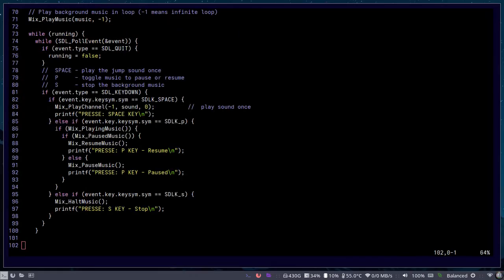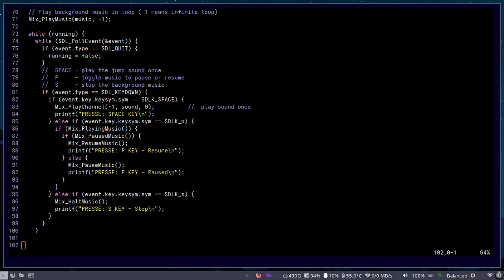Now inside the main loop and the event loop, we're going to utilize the event for the key presses. If we press the space key, it will play the jump sound effect just one time.